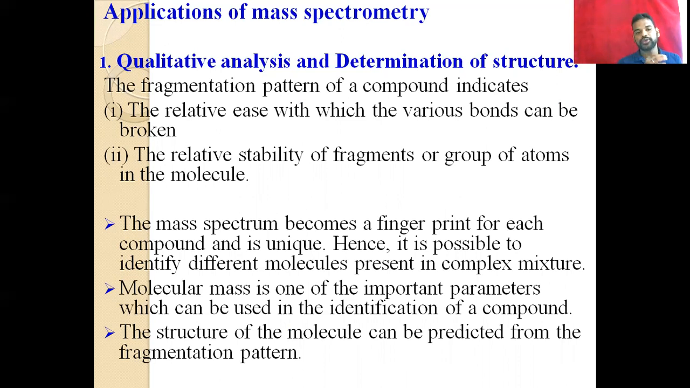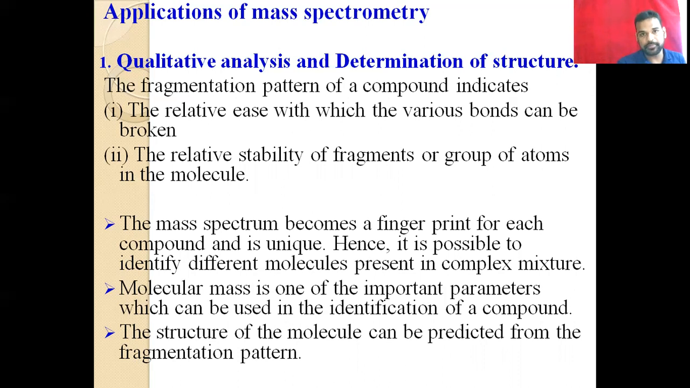If you want to identify the molecular mass of a compound, then you can easily introduce the compound into the mass spectrum, and then you will get the molecular mass peak. So from that you can easily identify the molecular mass of the compound. This is also a very important application. And then the structure of the molecule can be predicted. So here we are predicting the structure of the molecule by the fragmentation pattern.